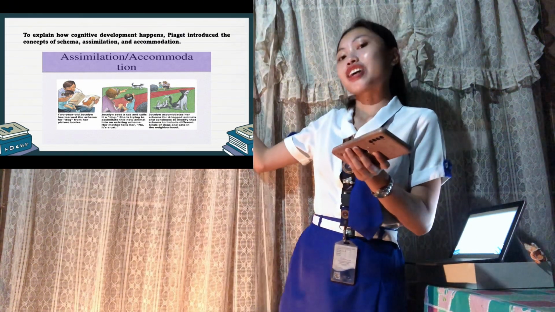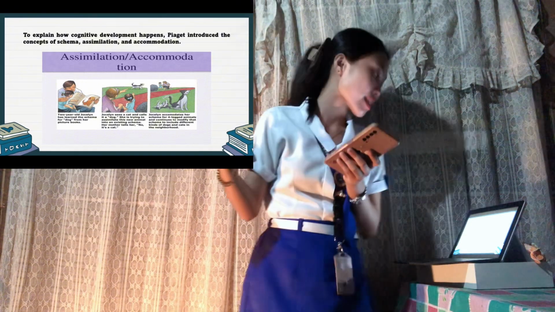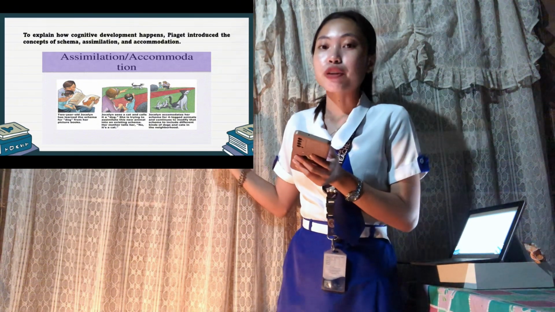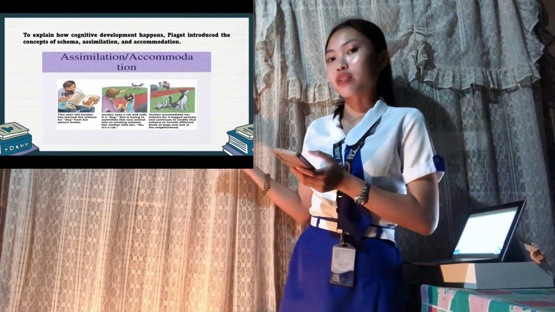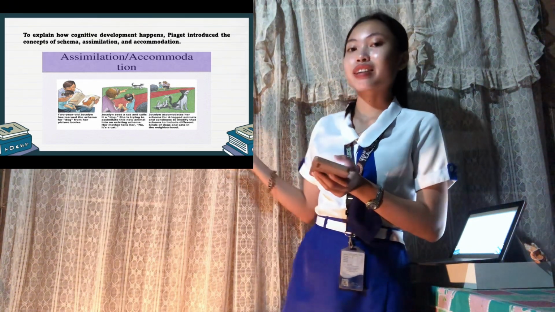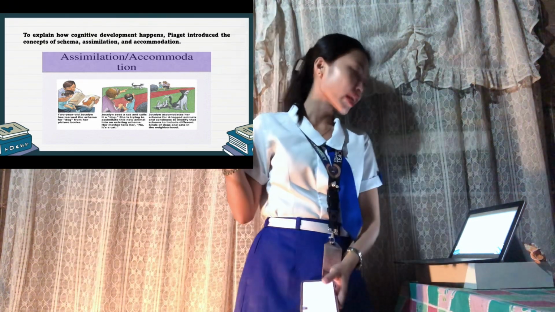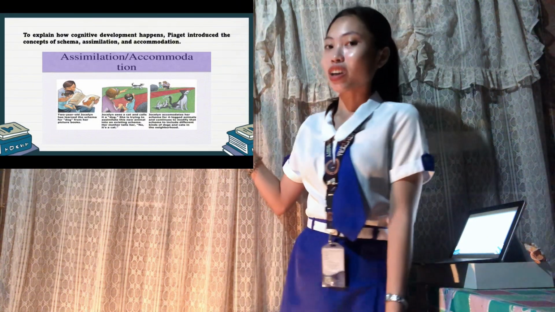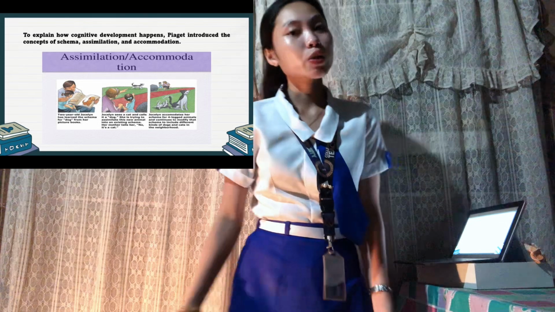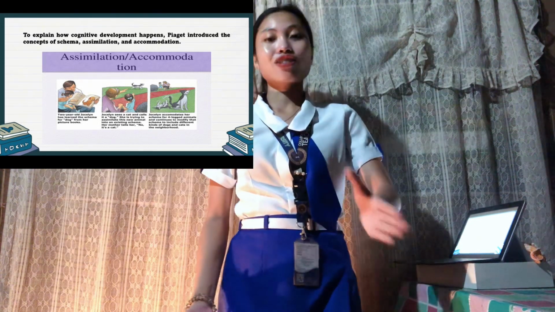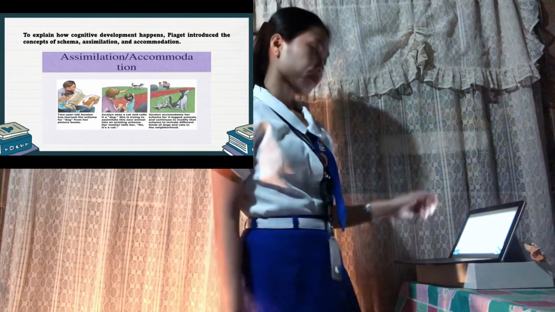So here, see and read the attached picture for more understanding about these important concepts. I'm going to attach it here. So, the girl has the schema for dog because of her book, and then when she saw cat, she calls it a dog. And when her mother tells her that it's a cat, she accommodated it and learned that not all that has four legs are dogs. And now she's trying to include different kinds of cats and dogs in her schema.